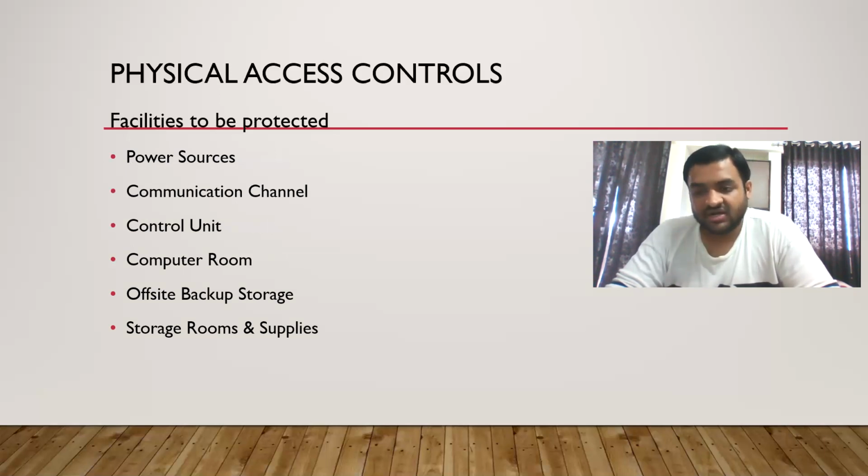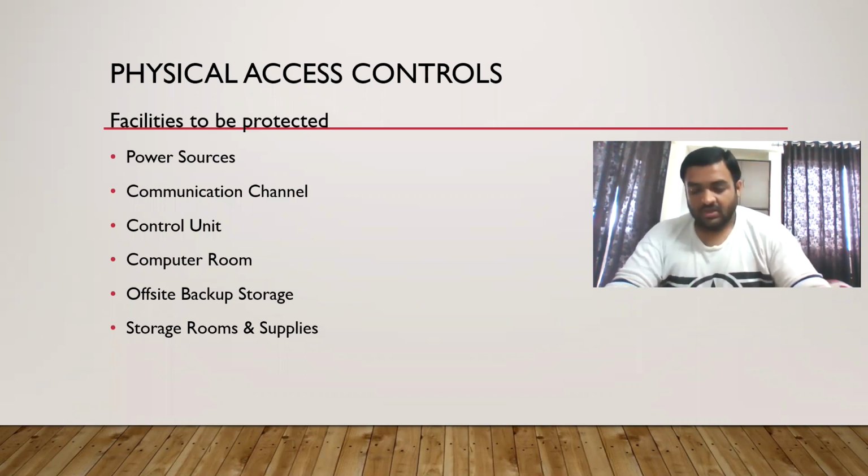And we will also start a fire in the computer room. So 4 rooms, 4 communication technologies and 2 devices. What are the devices? Input output device, on-site and remote printers. So 2 devices. Then 4 communication: telecommunication lines, communication channel, power sources and LAN. And then 4 rooms: control unit, computer room, backup room and storage room. So these are the facilities to be protected.